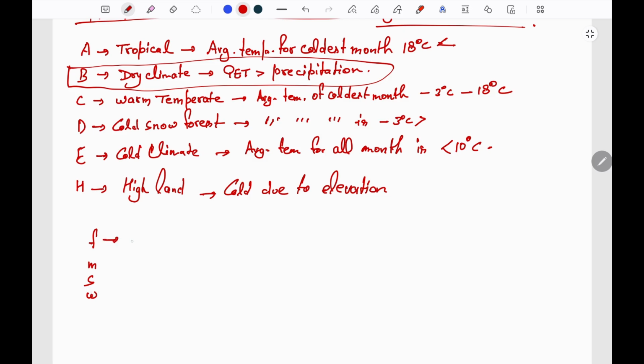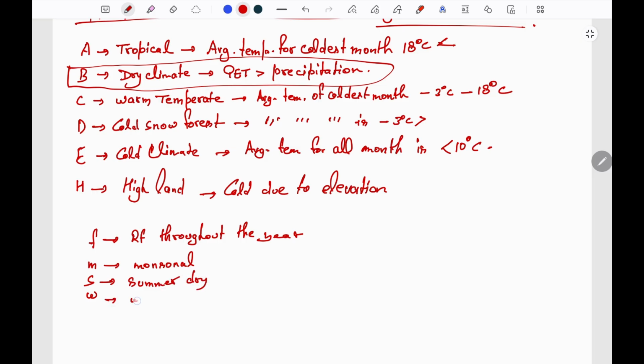F is rainfall throughout the year. M is monsoonal rainfall. S is summer dry, that is rainfall in winters.